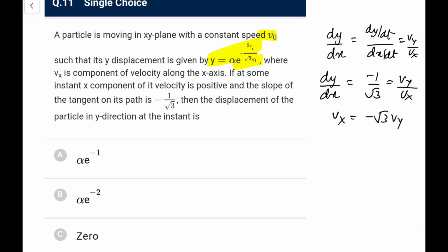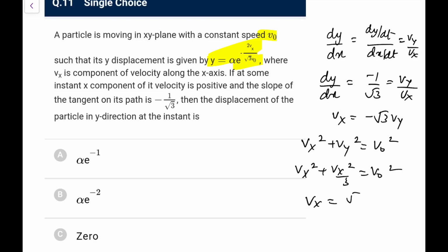Now the speed is always constant, so vx square plus vy square is equal to v0 square always. Now you have to find the displacement, so I should calculate the vx. I should write vy as vx by root 3, so vx square plus vx square by 3 is equal to v0 square, so vx comes out as root 3 v0 by 2.